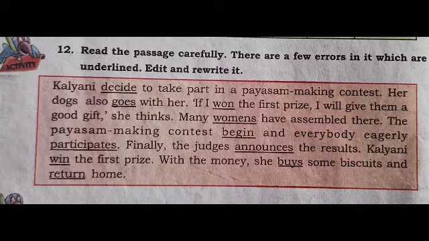The next, Kalyani win the first prize. Kalyani is singular, so we should add es to the win. That is, Kalyani wins the first prize. With the money, she buys some biscuits. There is no error, it is also a printing mistake. Here she is singular, so we should add s or es to the verb, that is buys. She buys is the correct one. And return home. Return is a mistake. Who is returning home? She. She is singular, so we should add s or es to the verb, that is, and returns home. She buys some biscuits and returns home.